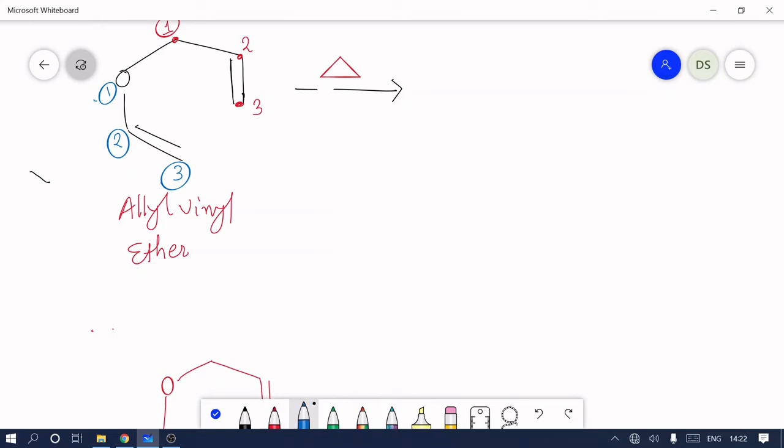Our first point is in any sigmatropic rearrangement, or any 3-3 sigmatropic rearrangement. We have previously said that the Claisen rearrangement is part of the sigmatropic rearrangements. So the Claisen rearrangement is a 3-3 sigmatropic rearrangement.